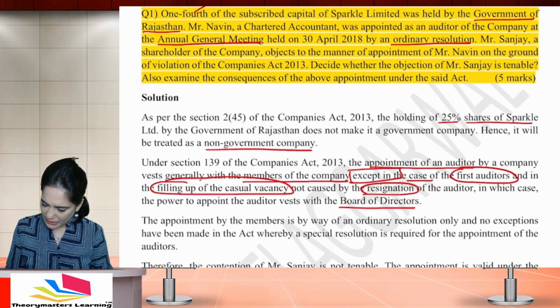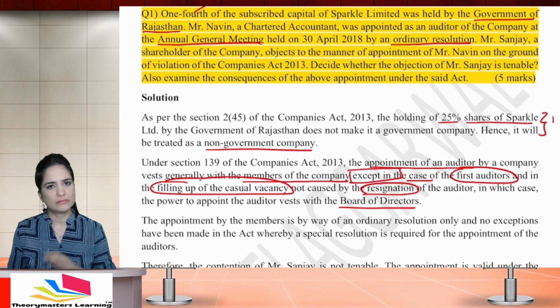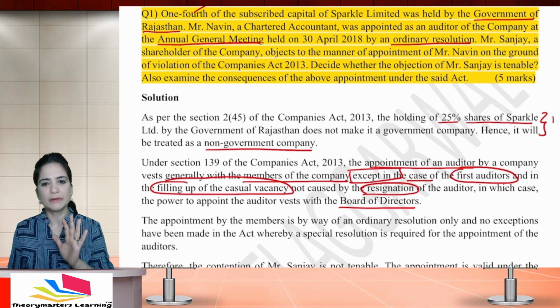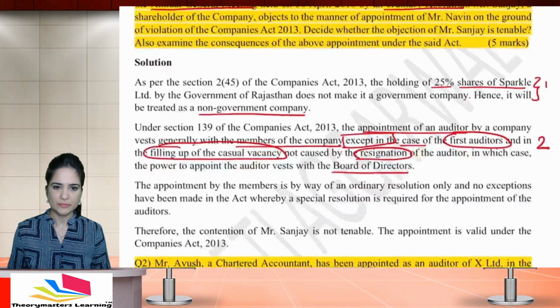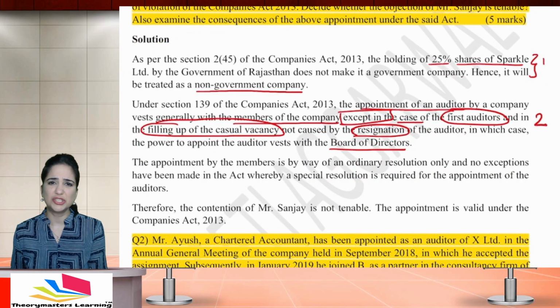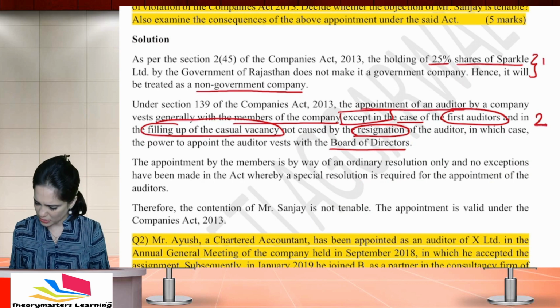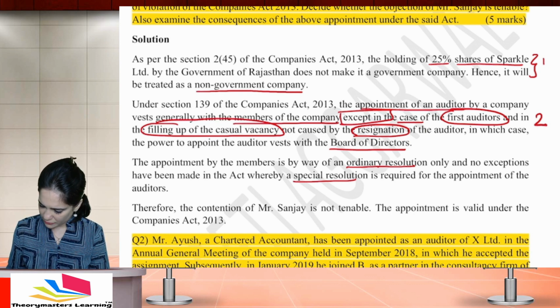If you have properly explained this point, okay, that it is a non-government company, give yourself 1 mark. If you have properly written that वैसे तो appointment is by the members except first auditors and filling up of casual vacancy where it is by board of directors, give yourself 2 marks. जनरली इट इज़ बाय ऑर्डिनरी रेजोल्यूशन होती ना. This is an ordinary business. AGM का ऑर्डिनरी बिजनेस है ये, तो उसके लिए ऑर्डिनरी रेजोल्यूशन ही आएगी. ऐसा कुछ एक्ट में लिखा नहीं है कि स्पेशल रेजोल्यूशन पास करो. ये अगर आपने प्रॉपरली लिखा है सो गिव योर सेल्फ 1 मार्क.